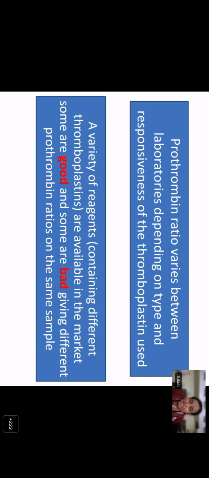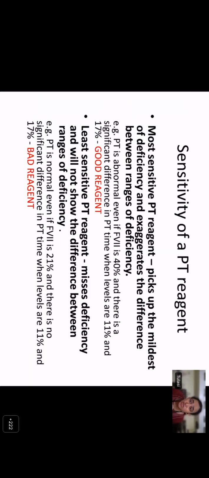So how do you define sensitivity? The most sensitive PT reagent will pick up the mildest of deficiency and exaggerate the difference between different degrees of deficiency. That is, the PT will be prolonged even if factor 7 is only mildly reduced to 40%. And you can see that the prothrombin time will be longer when factor 7 is 11% than when it is 17%. So that is a good reagent. But the least sensitive PT reagent will miss deficiency even when factor 7 reduces to as low as 21%. There is no significant difference in prothrombin time when the levels are 11 or 17. So that is a bad reagent.